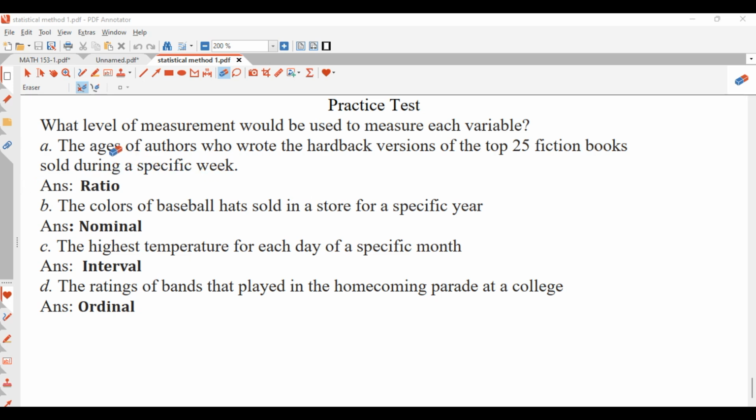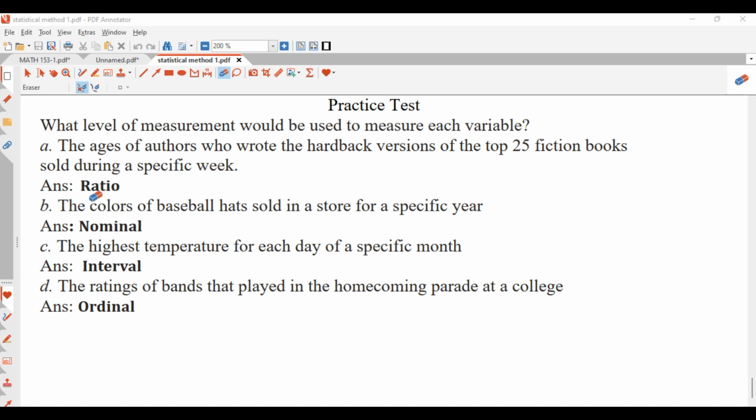You see, this is age, and for age they are ratios. So for practice test A, the answer is ratio, because that's the age. It has a given ratio where the ratio of these data points will be meaningful. If you want to find the ratio of, let's say, two people, it is meaningful. So here our answer is ratio.